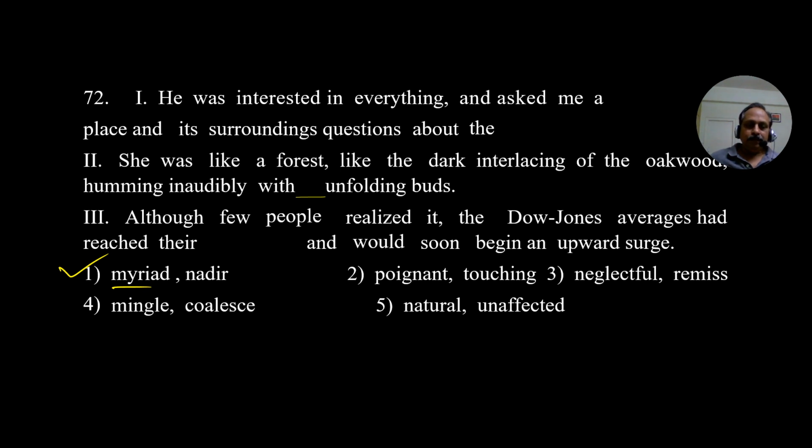The next one: although few people realized it, the Dow Jones averages had reached their what? Nadir. It is nadir. And would soon begin an upward surge. Nadir means the lowest point. This is also the right word. And would soon begin an upward surge means upward movement. Answer is the first option.